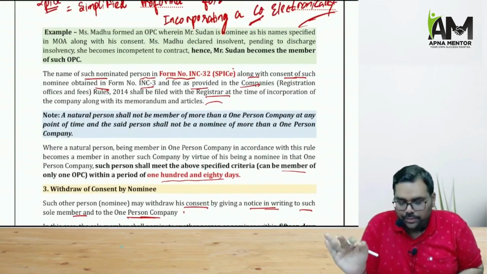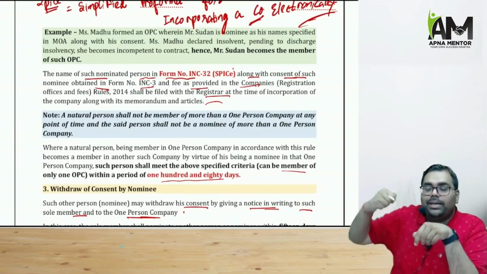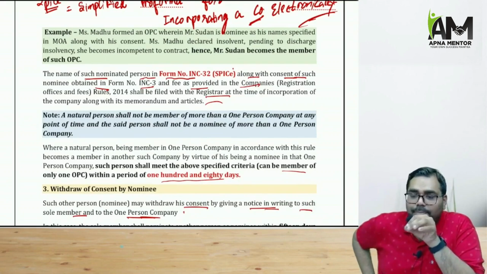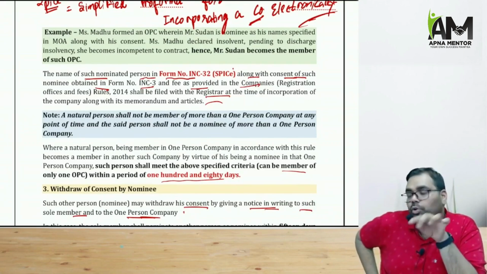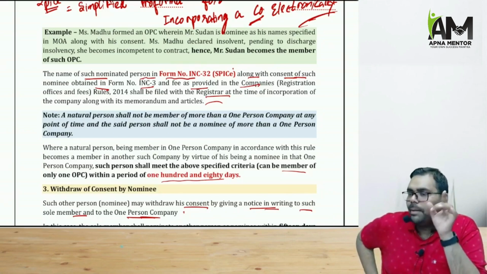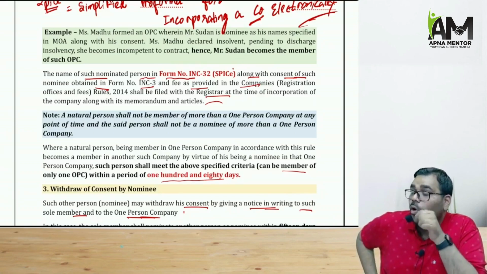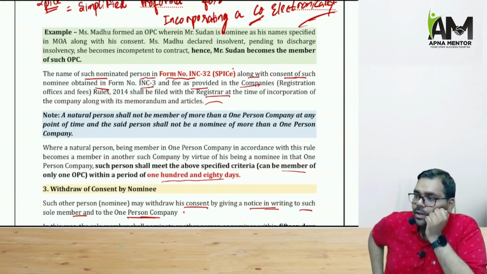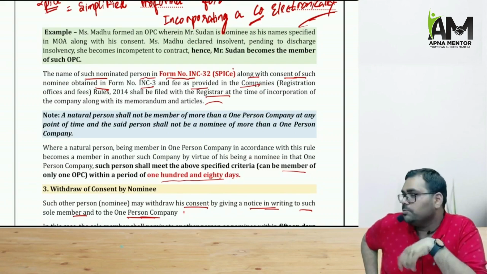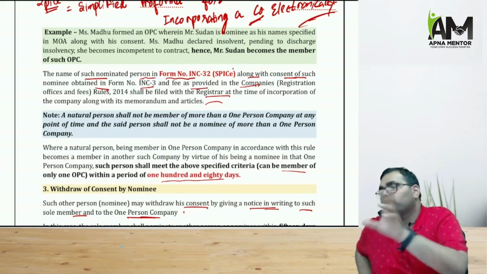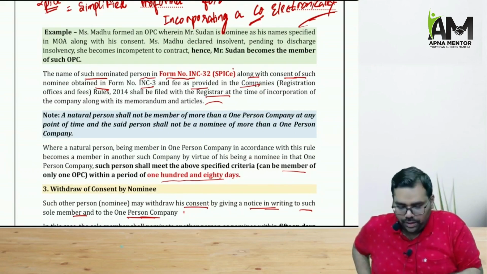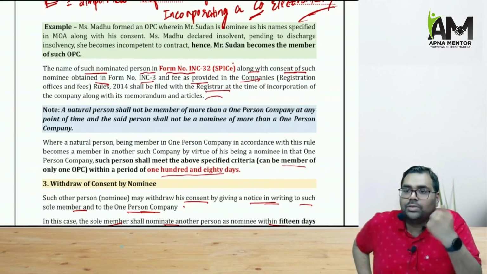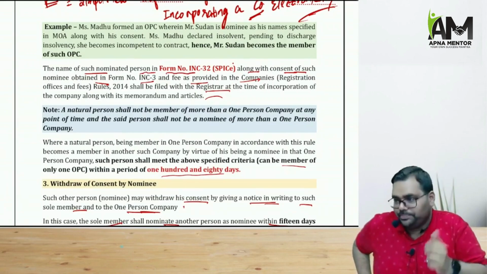Now we have to remember one very important thing. A natural person can be a member in only one OPC, and similarly he can be a nominee also only in one OPC. Now it may happen that I am a member in OPC 1, I am a nominee in OPC 2. In OPC 2, I am a nominee of some member called Mr. Ram. Now Mr. Ram dies. Now if Mr. Ram dies, I will become the member of OPC 2. In that situation, I will become the member of 2 OPCs. And that law does not allow. So in that particular scenario, law gives us 180 days time to decide in which OPC I want to continue as a member.